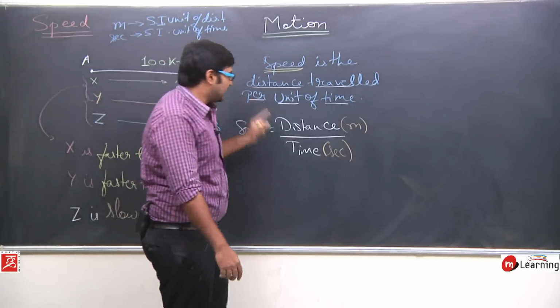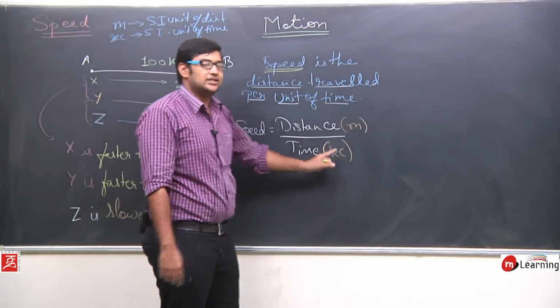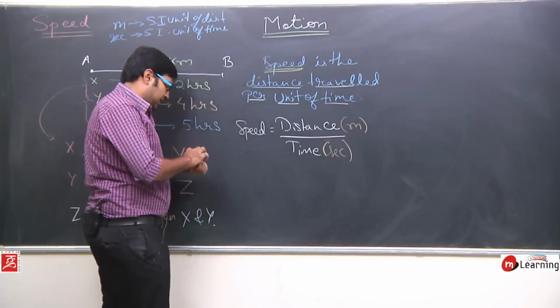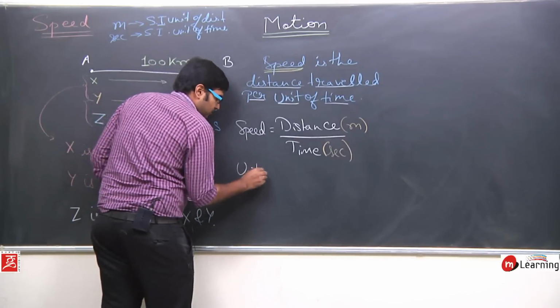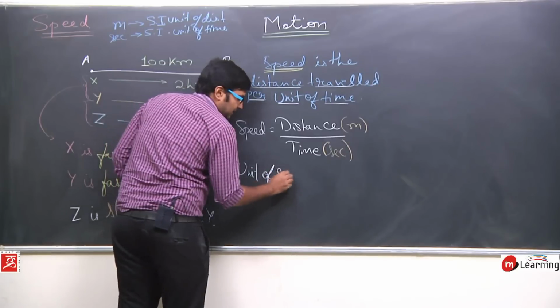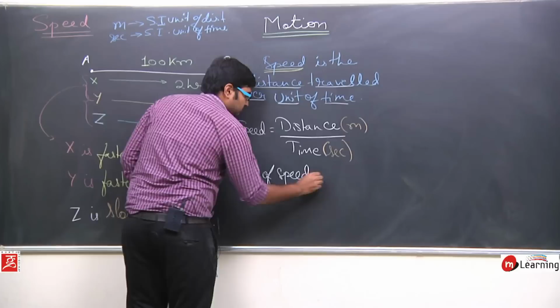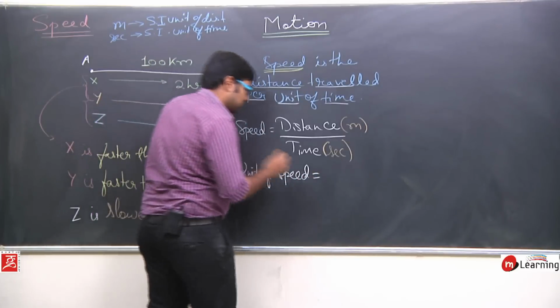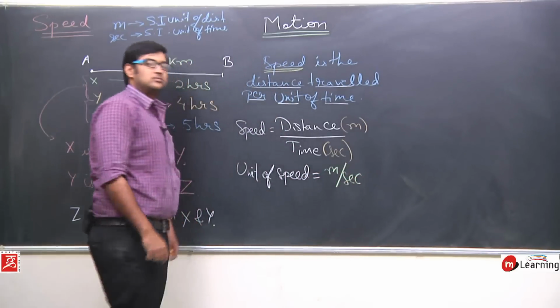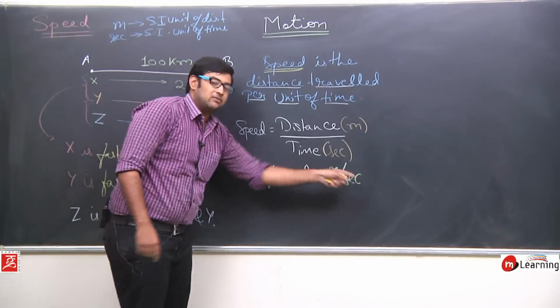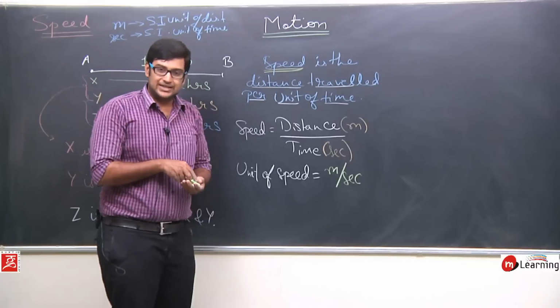So the SI unit of distance is meters and the SI unit of time is seconds. So from here the unit of speed becomes meters per second.